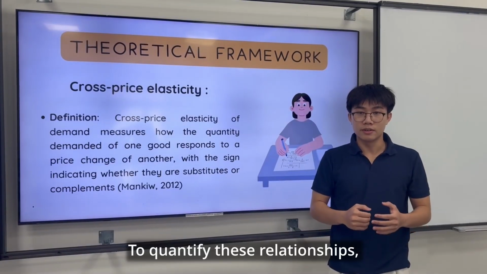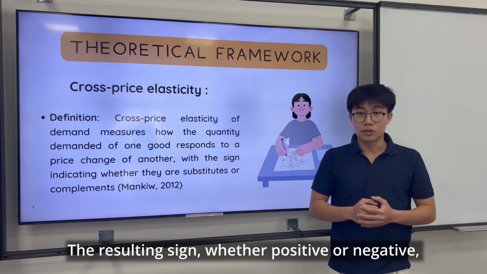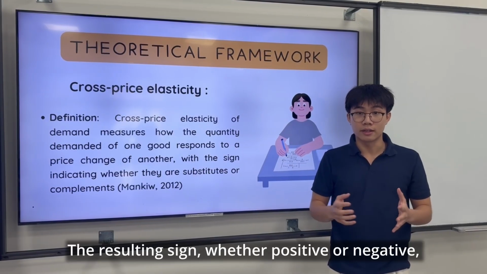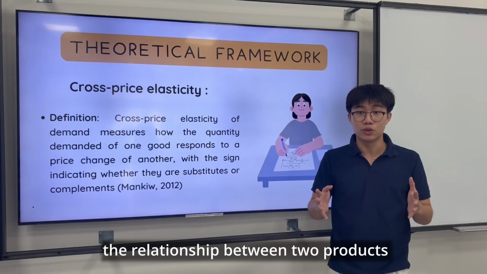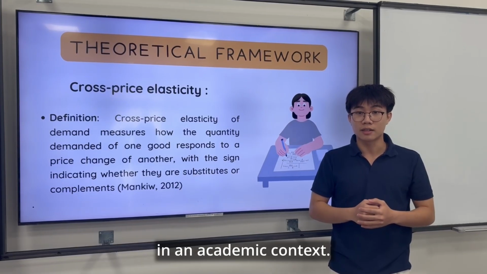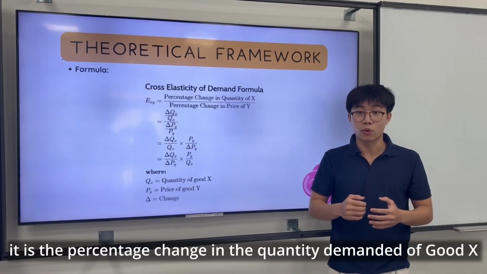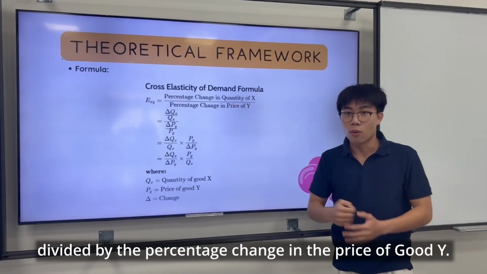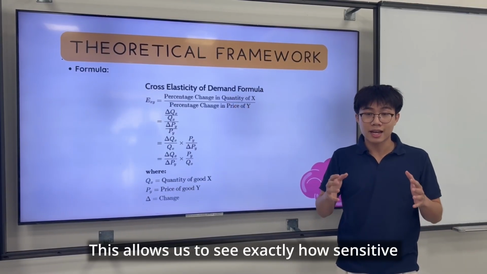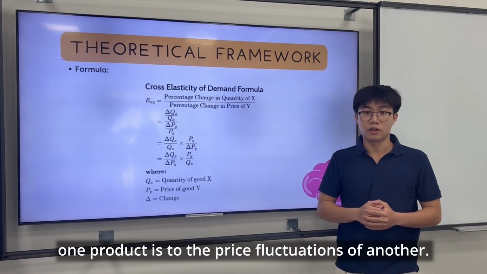To quantify the relationships, we use cross-price elasticity as our metric. The resulting sign, whether positive or negative, is the primary determinant used to classify the relationship between two products in an academic context. The formula is straightforward: the percentage change in quantity demanded for good X divided by the percentage change in the price of good Y. This allows us to see exactly how sensitive one product is to price fluctuation of another.